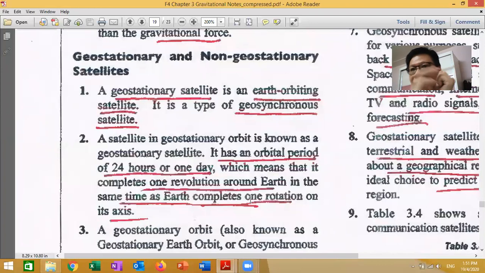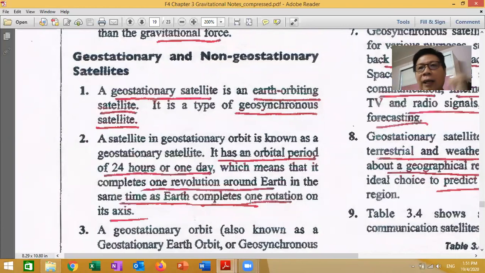So this makes the satellite appear permanently in our sky. The satellite is here, our Earth is here. The Earth is turning, so this one also turns, the same. Both turn in the same time.